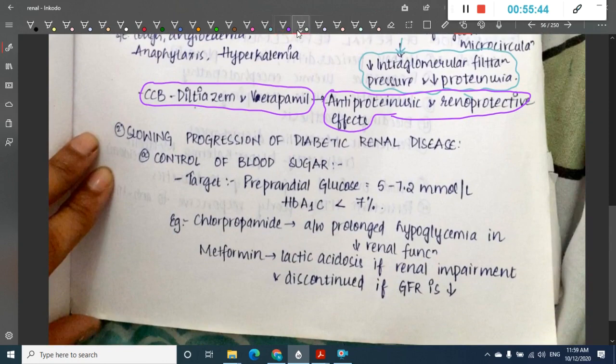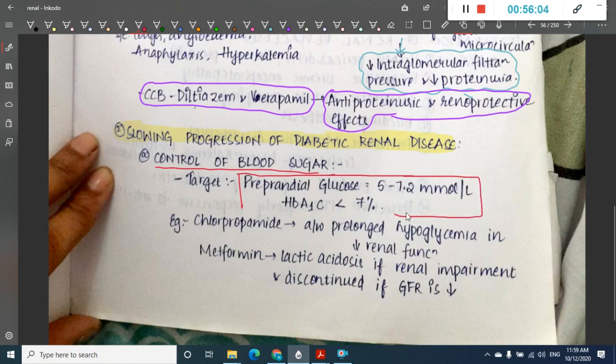Then after hypertension, the most important disease which is associated with chronic kidney disease is diabetic renal disease. So for controlling the diabetic renal disease, first you should control the blood sugar levels. The target preprandial glucose is 5 to 7.5 millimoles per liter, and HbA1c should be less than 7%.